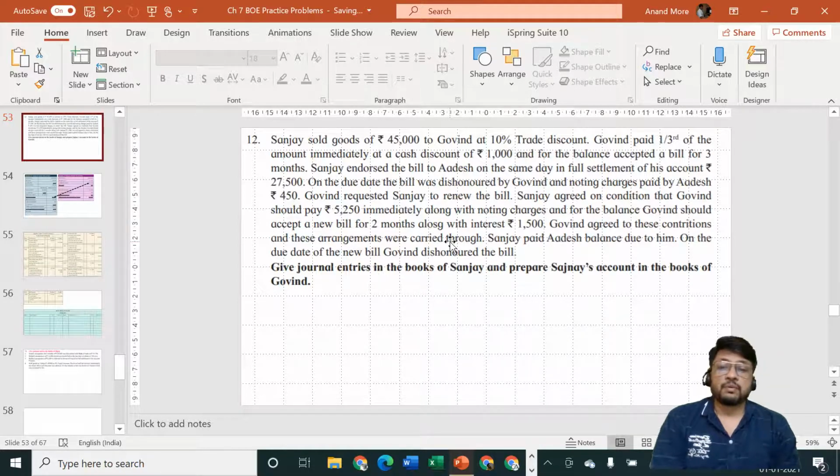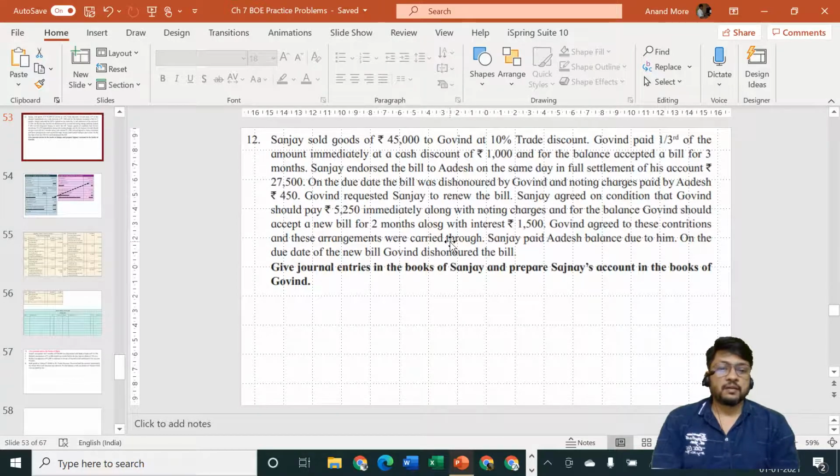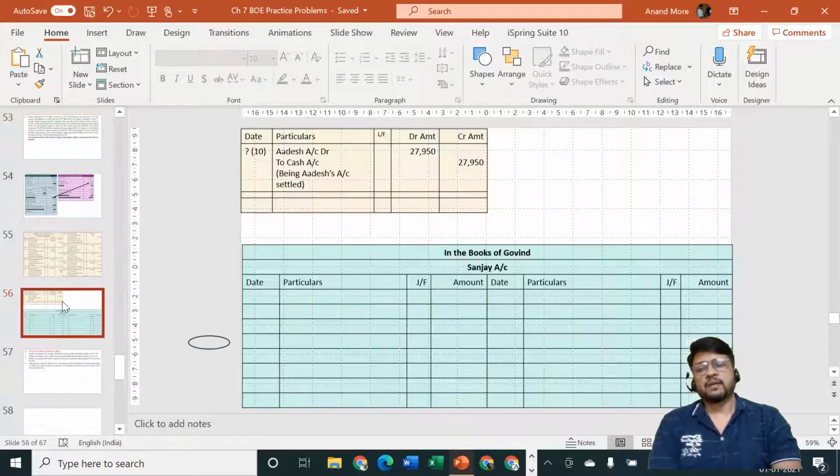But they have told new bill is also dishonored by Govind. New bill is also dishonored by Govind, so entry will be for us, Govind has again become a debtor and bills receivable has become useless. Entry will be Govind account debit to bills receivable account, entry number 11 in the books of Sanjay.